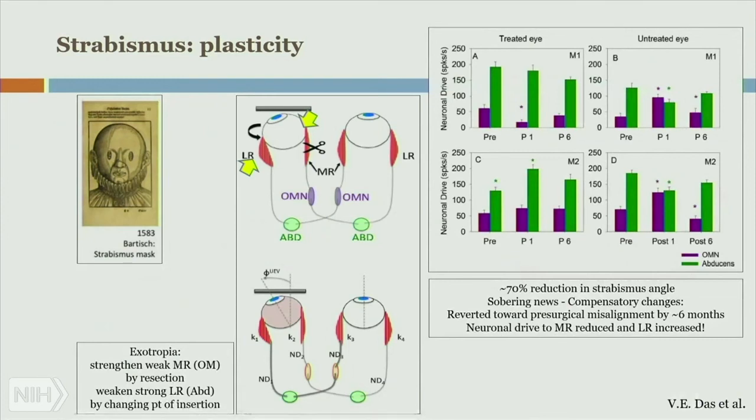And worse yet, when they tested the neuronal drive, the medial rectus that you wanted to strengthen, well, its neuronal drive actually was reduced. Moreover, the lateral rectus, which you wanted to weaken, its neuronal drive increased. So plasticity is a double-edged sword.